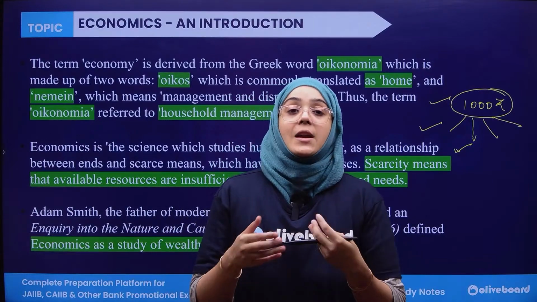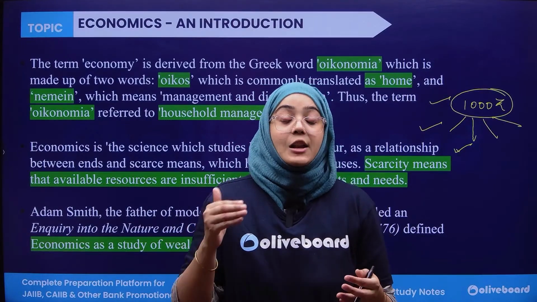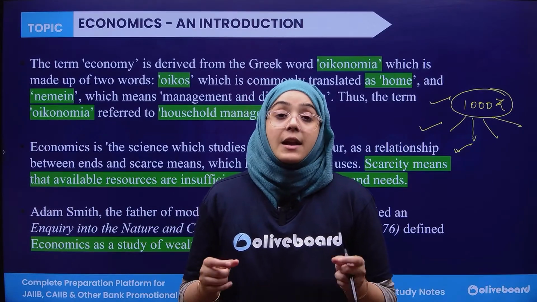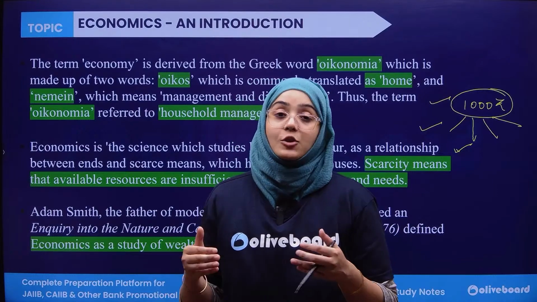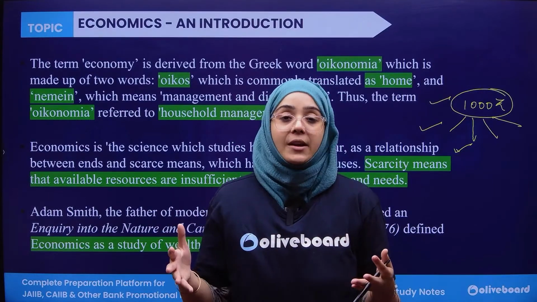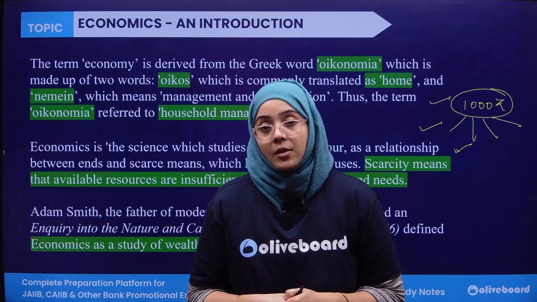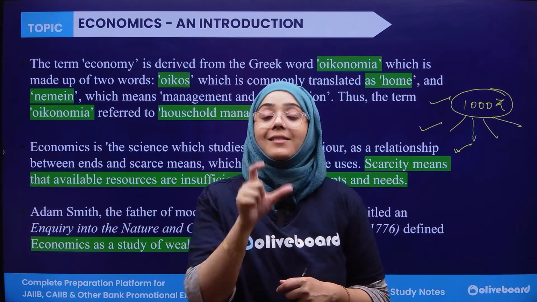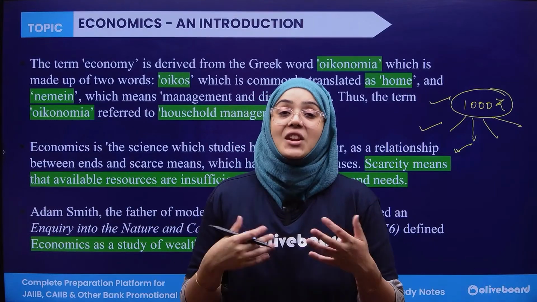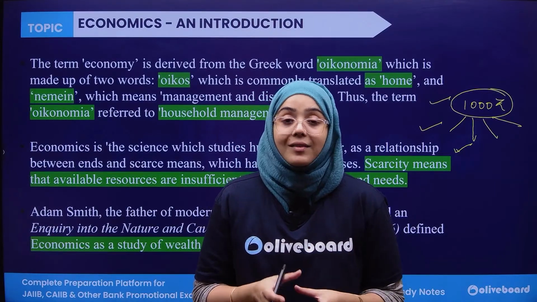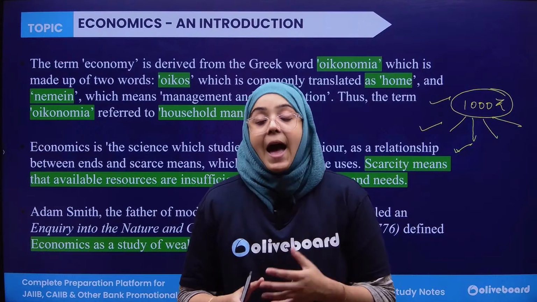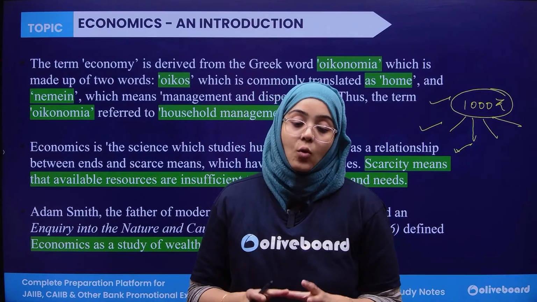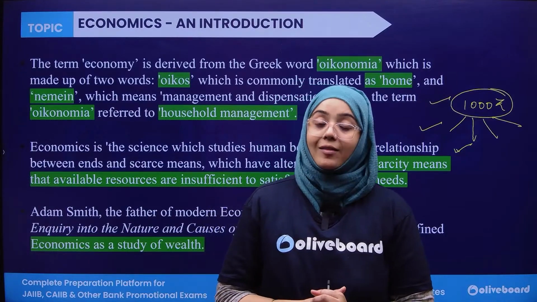So economics says that in our nation there are limited resources, but the needs and wants of individuals are unlimited. Wants are unlimited, but the resources are limited. So economics says that the allocation of this limited resource, this scarce resource of the economy, in such an efficient way that it fulfills the need and want of individuals as well as the need and want of the whole society, then it is known as economics.